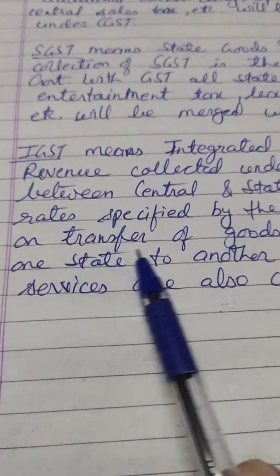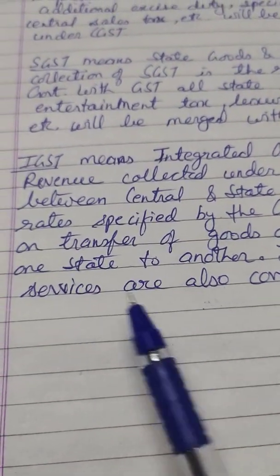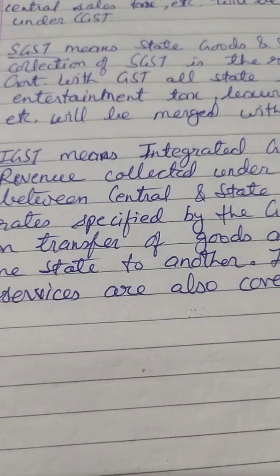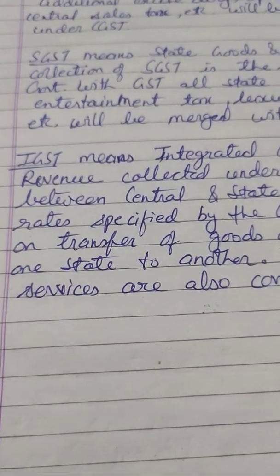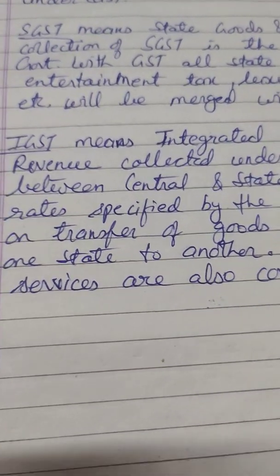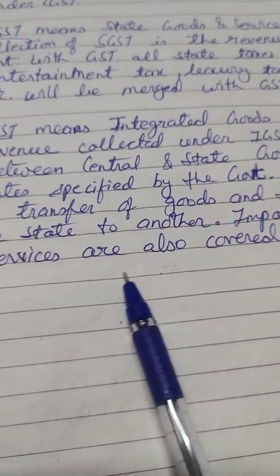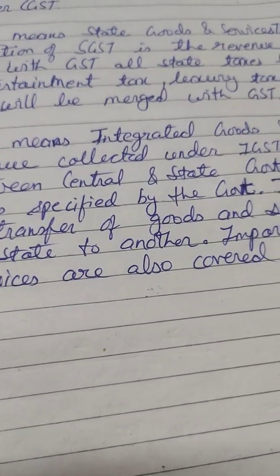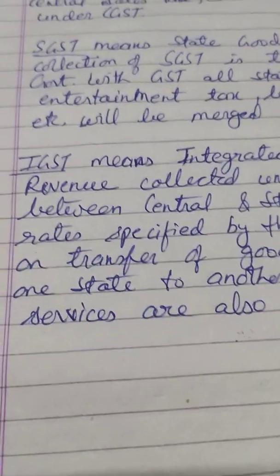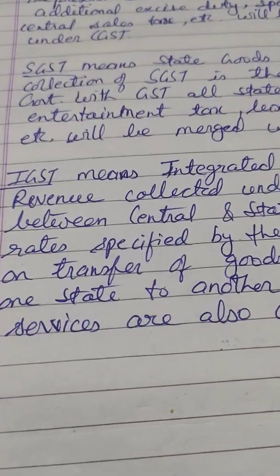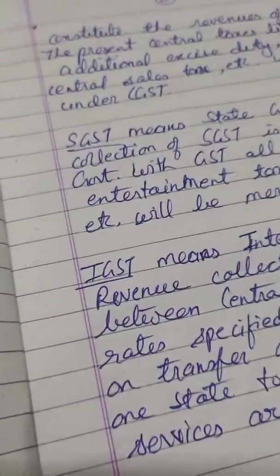IGST is charged on transfer of goods and services from one state to another. Because it is integrated goods and service tax, two states or central and state government are involved in these transactions. Import of goods and services is also covered under IGST.